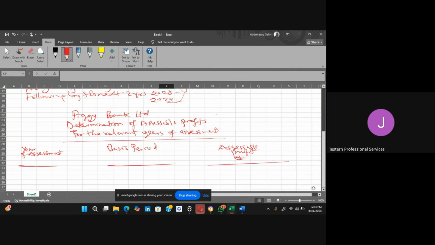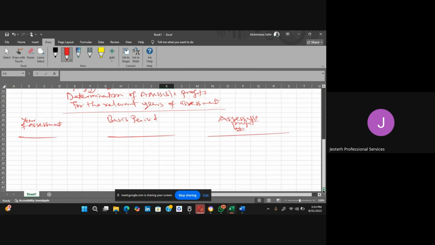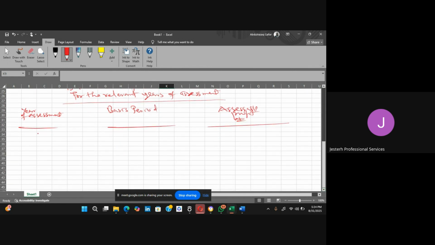So the year of assessment that we have determined based on the rule, the first year of change in accounting dates was 2027, right? 2027, then 2028, then following by the 2 years, 2029. So these are our year of assessment.